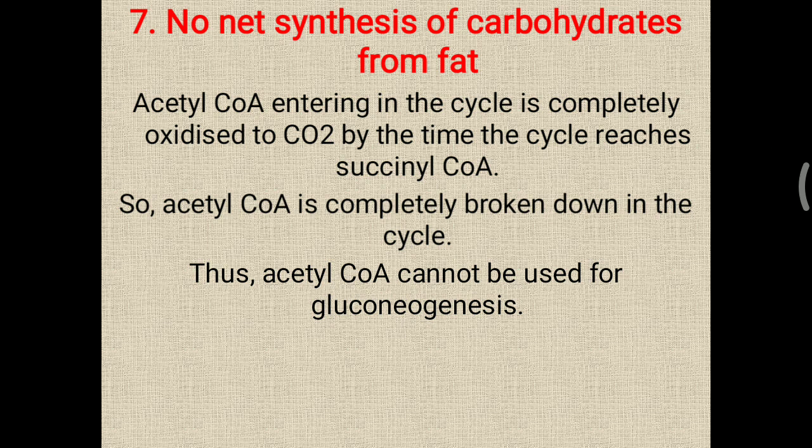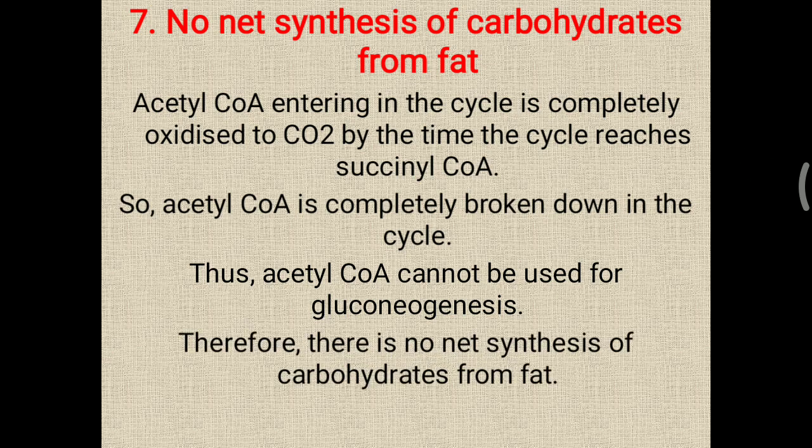We cannot say that acetyl CoA enters and is converted into oxaloacetate and enters the gluconeogenesis pathway. But acetyl CoA, once it enters the TCA cycle, is finally completely oxidized in the form of carbon dioxide. So acetyl CoA cannot be used for gluconeogenesis. As well, the PDH reaction is particularly irreversible, you have to remember.